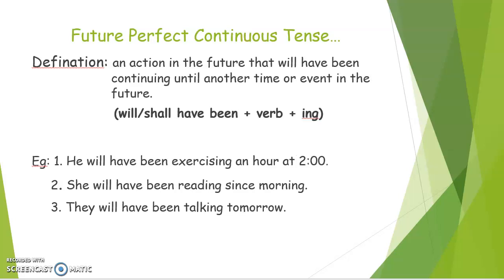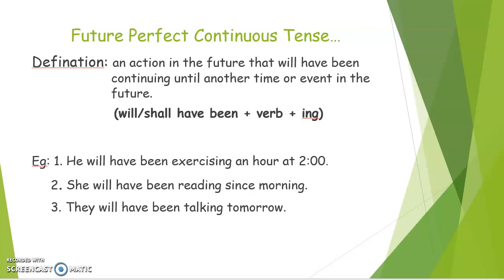Now let's see what is future perfect continuous tense. An action in the future that will have been continuing until another time or event in the future. Means simply one action is perfect and another action is on continuous basis, which is known as future perfect continuous tense. What we will use for that? Will or shall have been plus verb plus ing.